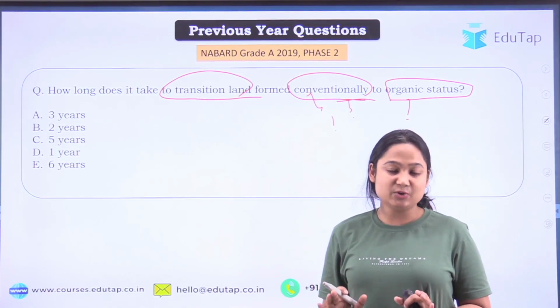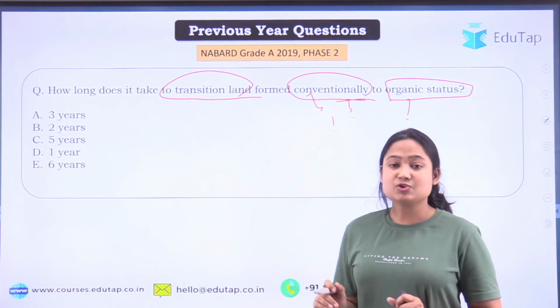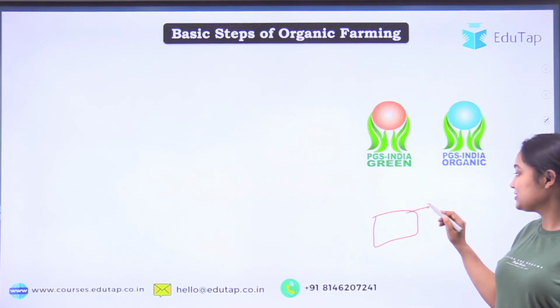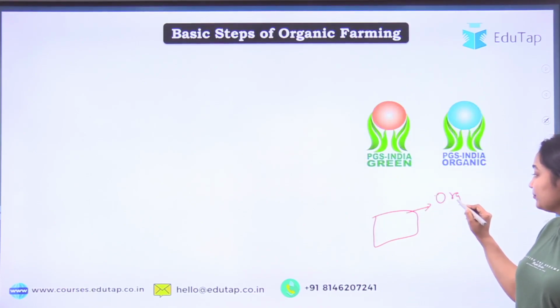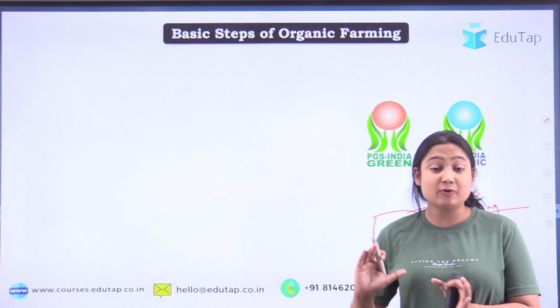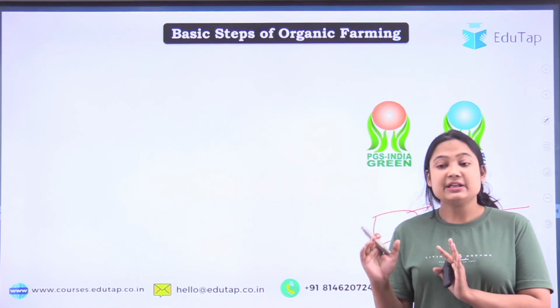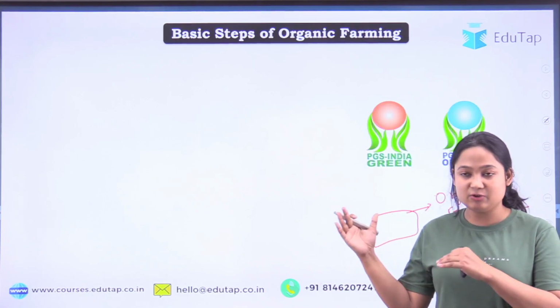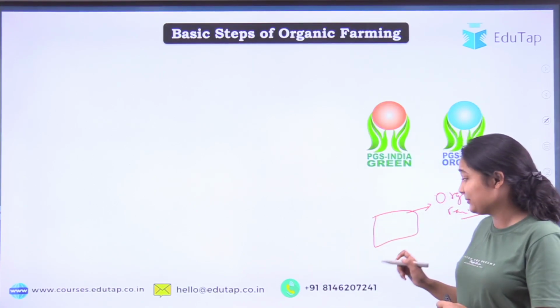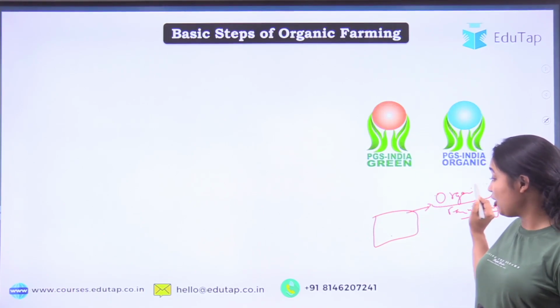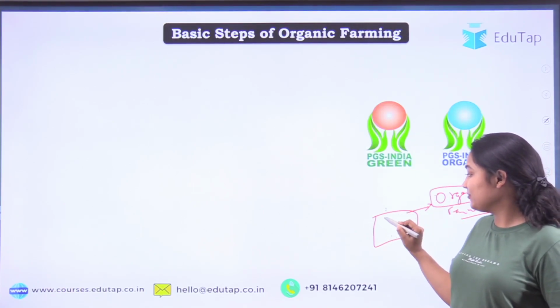See, most of the land comes under traditional farming. So suppose you have a land and now you are saying, okay, I am doing organic farming. But of course, if you have done traditional farming before going for organic farming, there might be some effect of the fertilizer or residue, whatever you have used, chemical, pesticide, herbicide, present in your field. So if you are interested in doing organic farming, first of all, you will